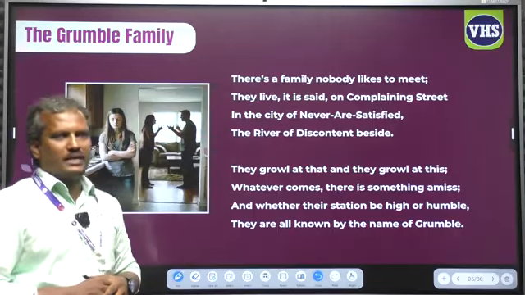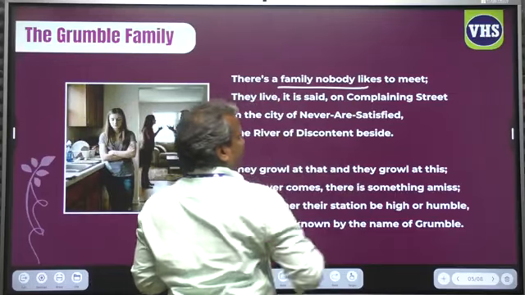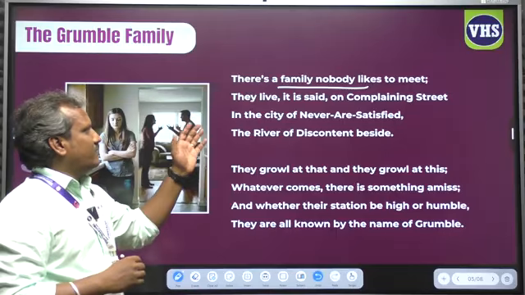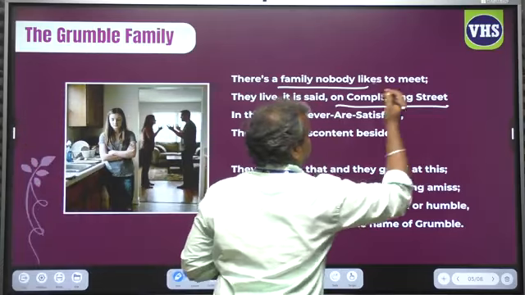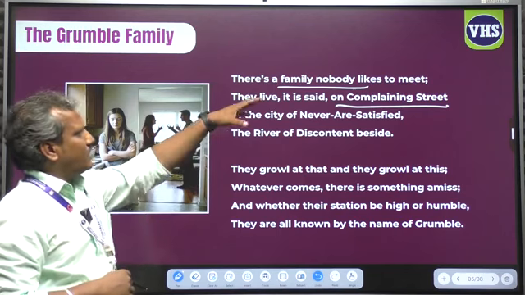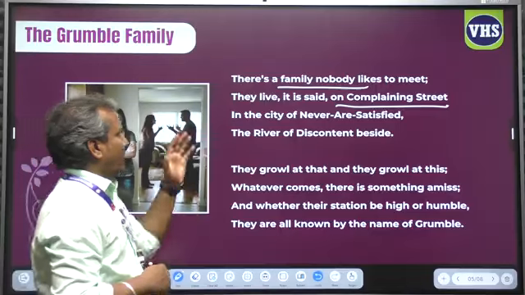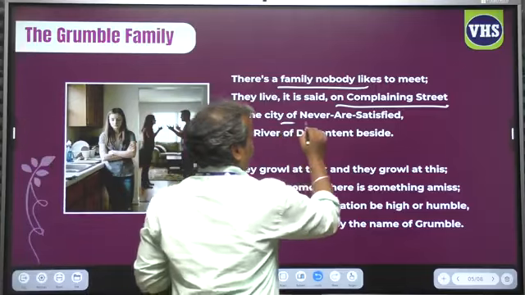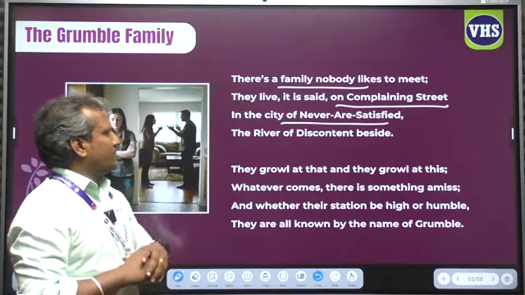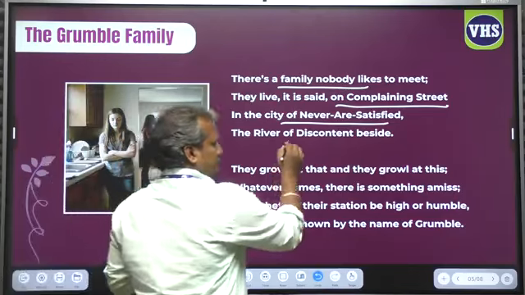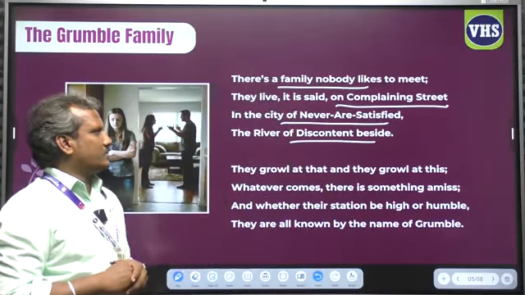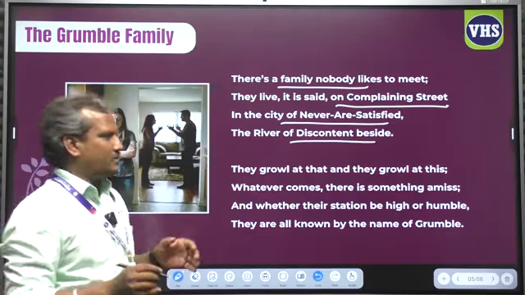There is a family nobody likes to meet. No one likes to meet the family, because they live on Complaining Street. Just look at their address. The family lives on Complaining Street and in the city of Never-Are-Satisfied. People in the city are never satisfied. The river of Discontent beside. This shows they are very pessimistic. The grumble family is always pessimistic.